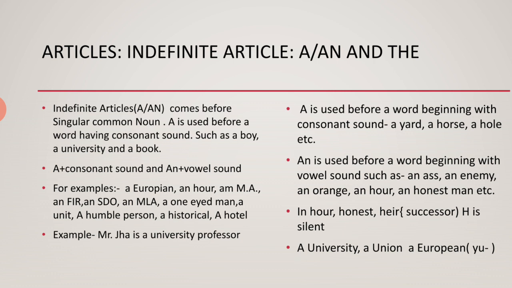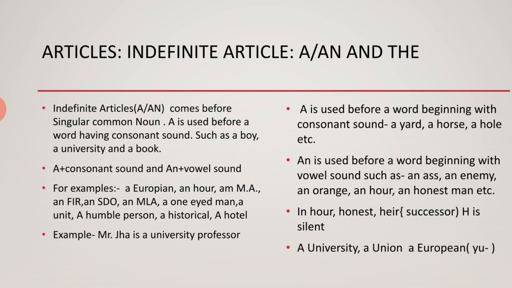If they produce a vowel sound, then they are called vowels, and we use the indefinite article an. And if there is a consonant sound, look at the example I have given you: book. B is a consonant letter and produces a consonant sound.